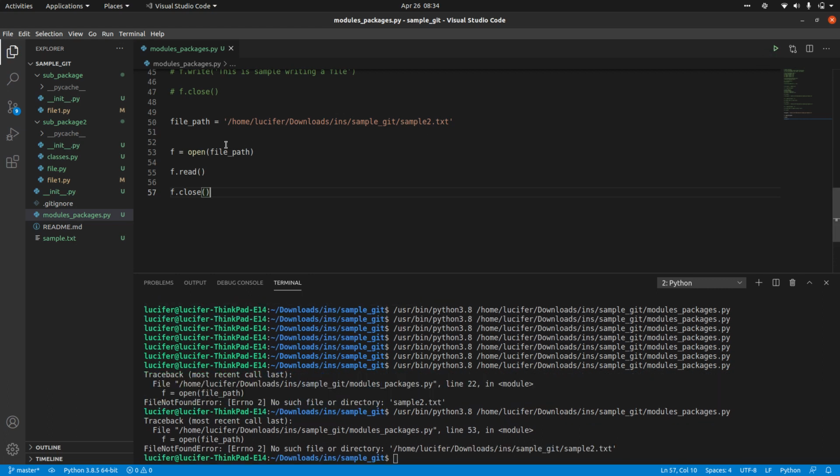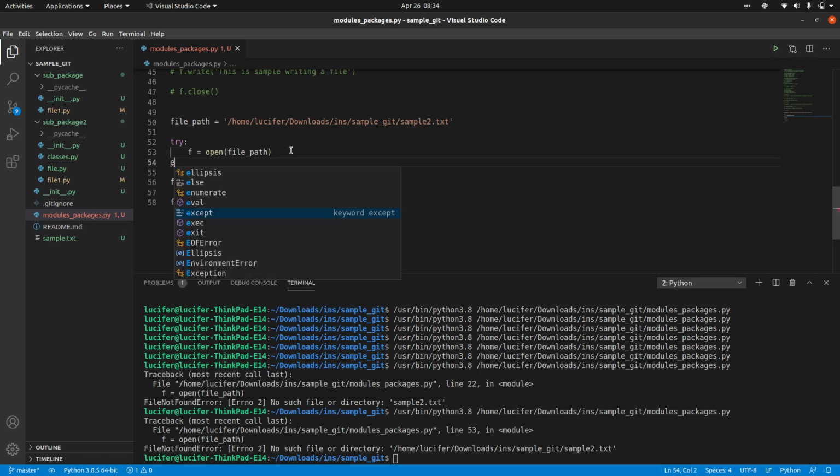So instead of doing this, what you can do is use try except blocks. I think we have already discussed try except blocks. Guys, have we discussed try except blocks? I think so, right?